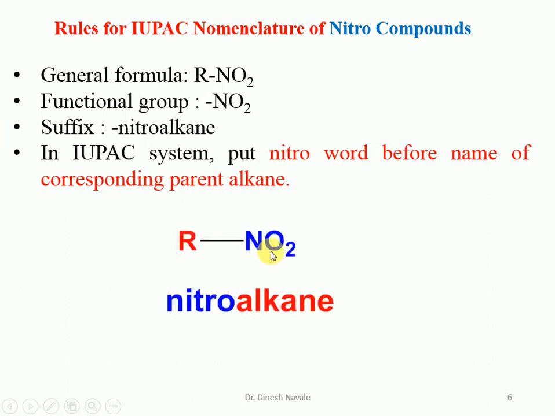The R group will be the alkane, so we have to write down this name as it is as the alkane, and the functional group is the nitro. So we have to utilize the nitro word before that. So it is going to become nitroalkane.